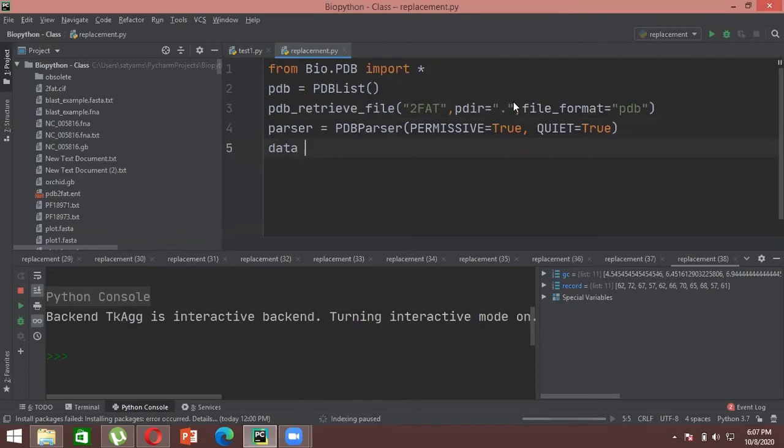So I'll write parser.get_structure. First argument will be the name or the ID of the protein, and second will be the name in which the protein will be saved. So let me write it as 2FAT, I will store it in .ent format, and then I'll just print my data.